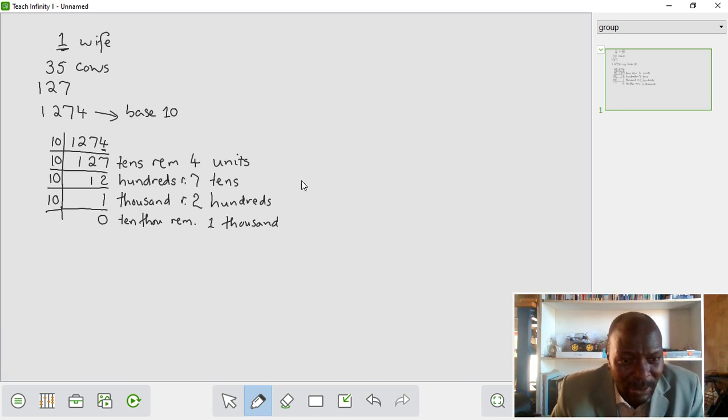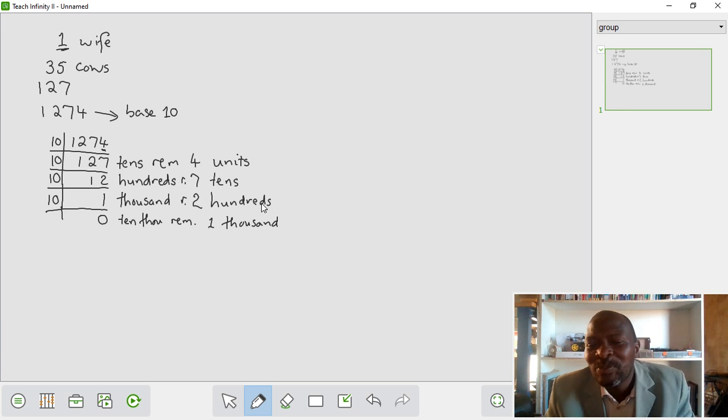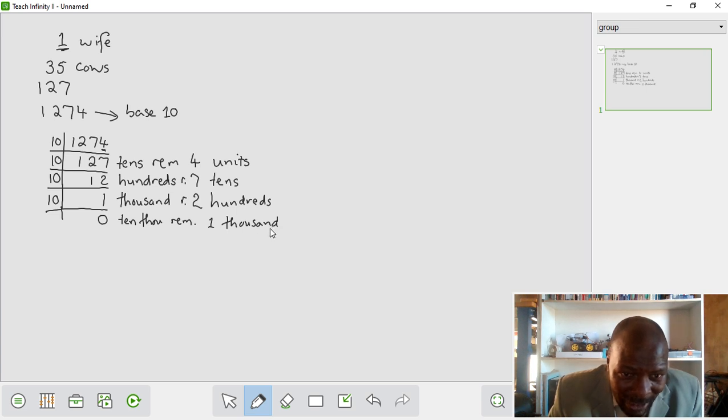Now, what does it mean? It means that my number is actually made up of 1,200, 7 tens, 4 units. But you say, but we knew this already. We've done this in what? So I say I'm going to take a long way around just to clarify what I'm trying to make a point of here. So now you can see that therefore this number here, the most significant digit is the one that you find when you go deepest in finding your sets, and what you found first was the least significant digit. So when you write our number, we say we have 1, we have what?